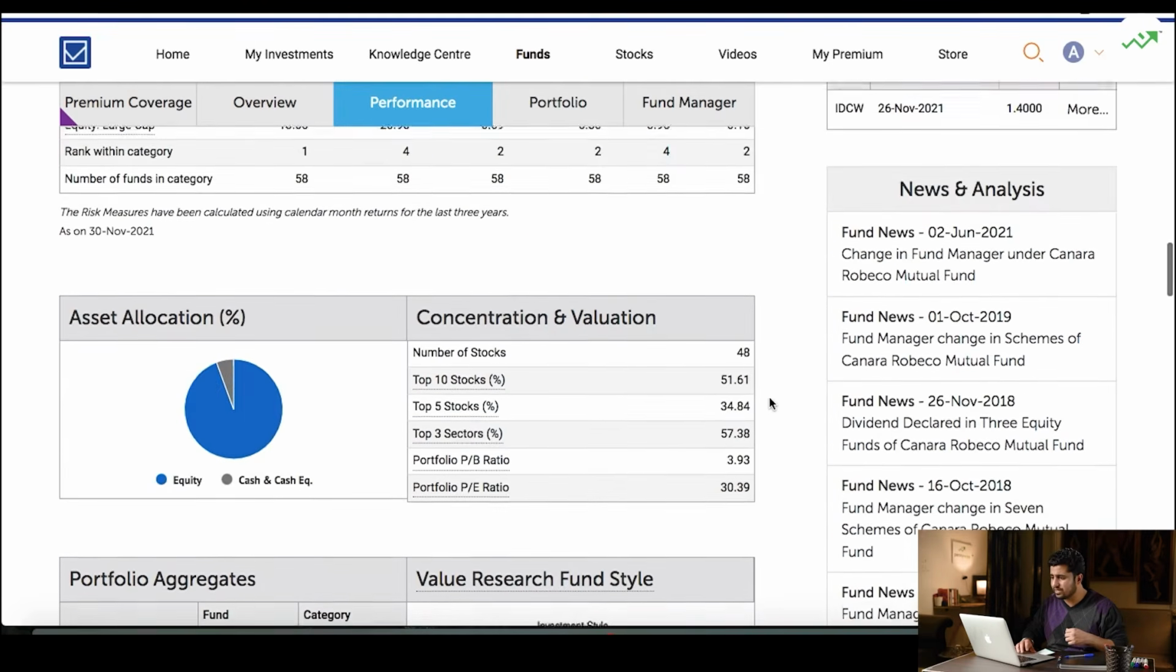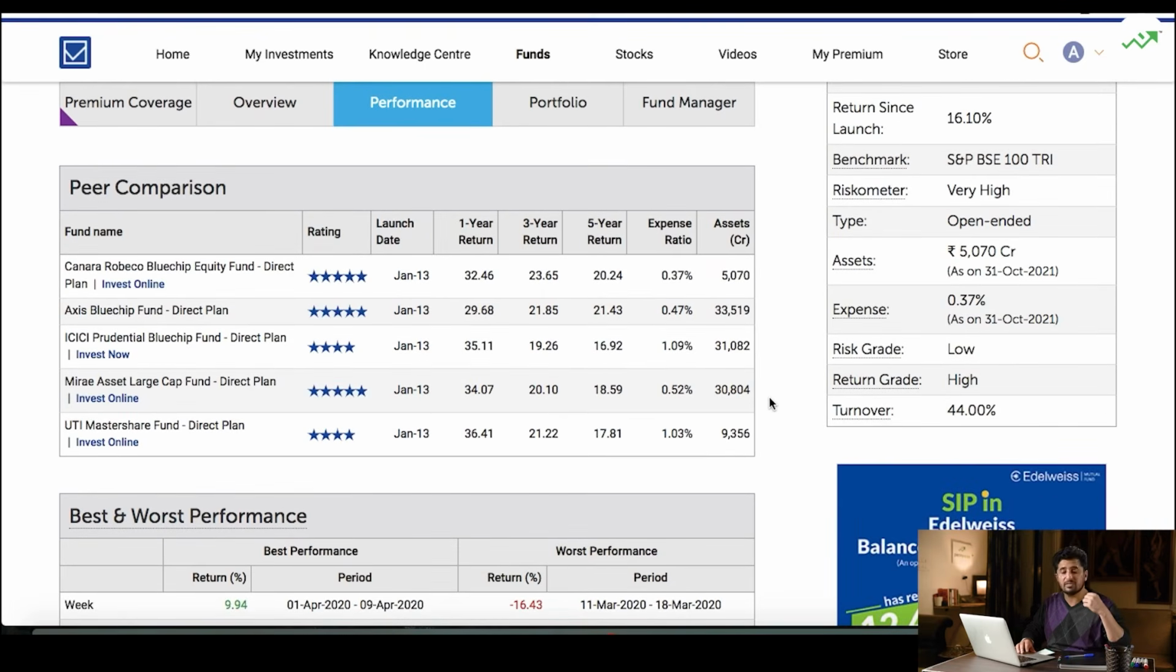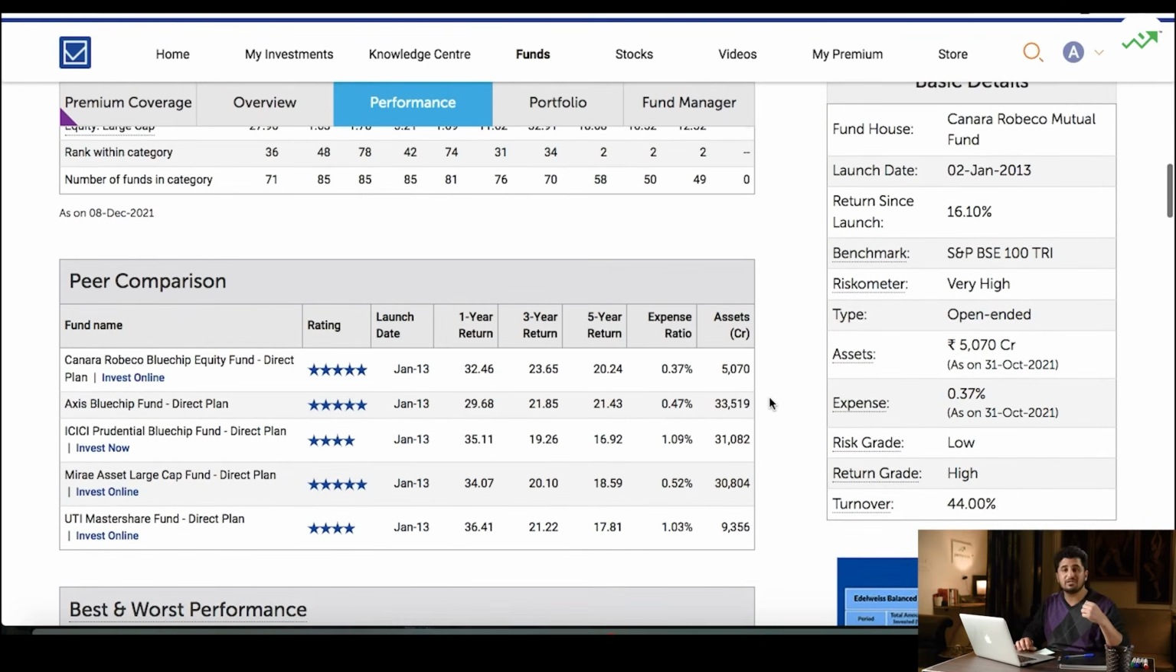Let's further look into the expense ratio. How much is the expense ratio? How much is this fund manager charging me for these investments? So the expense ratio is somewhere around 0.37%.